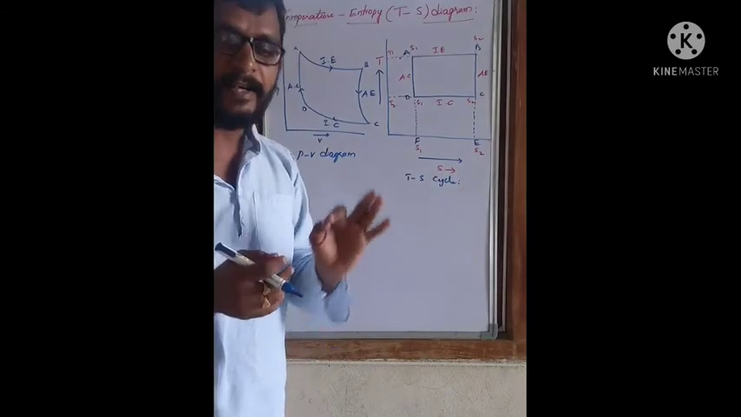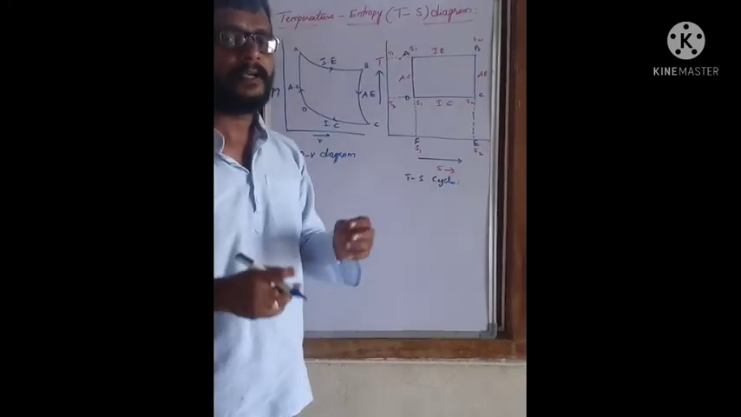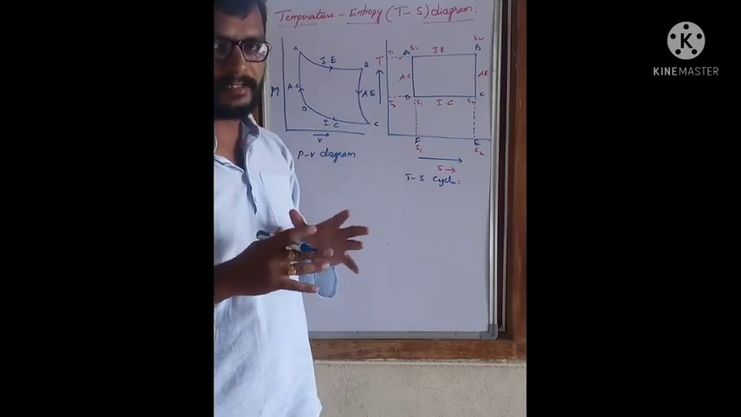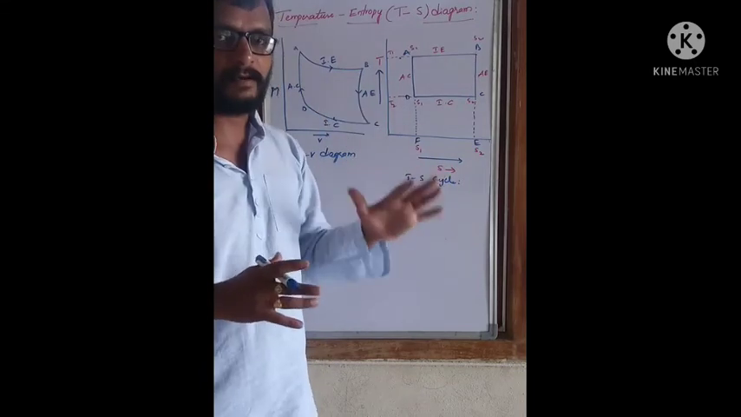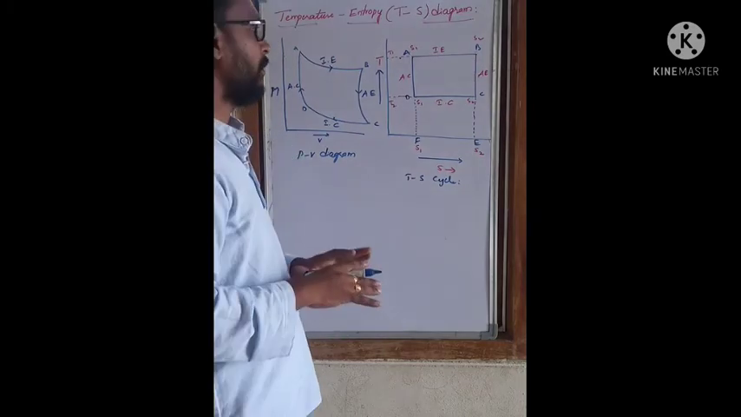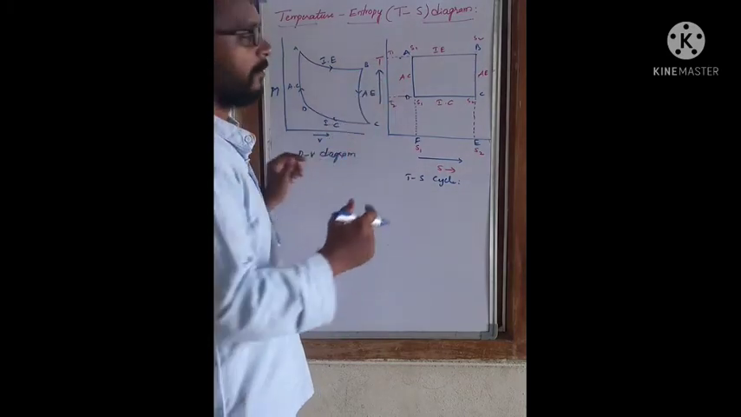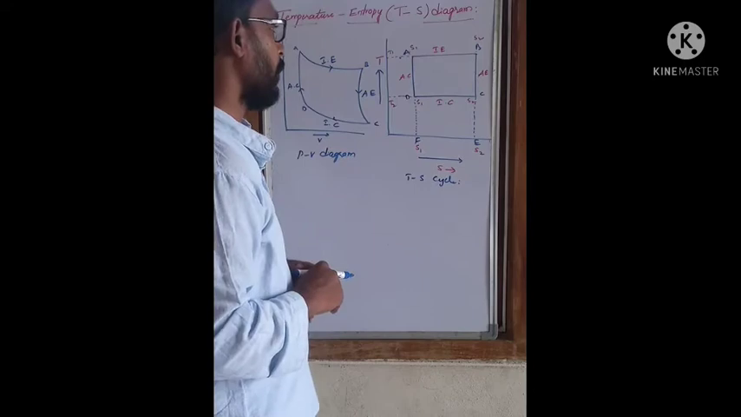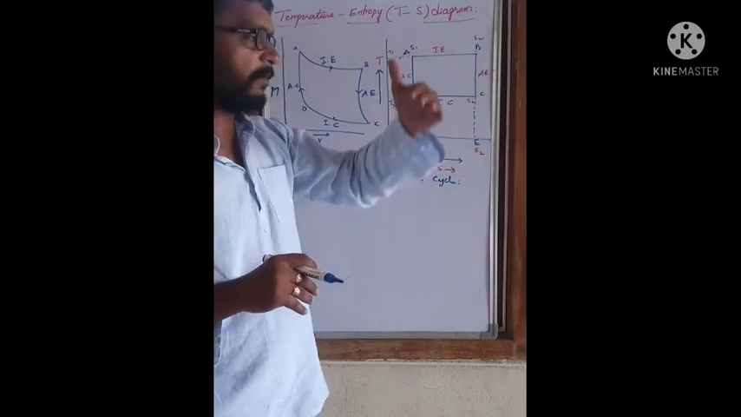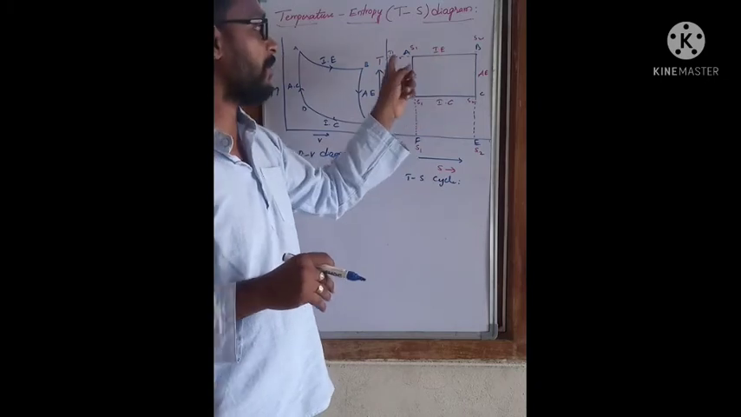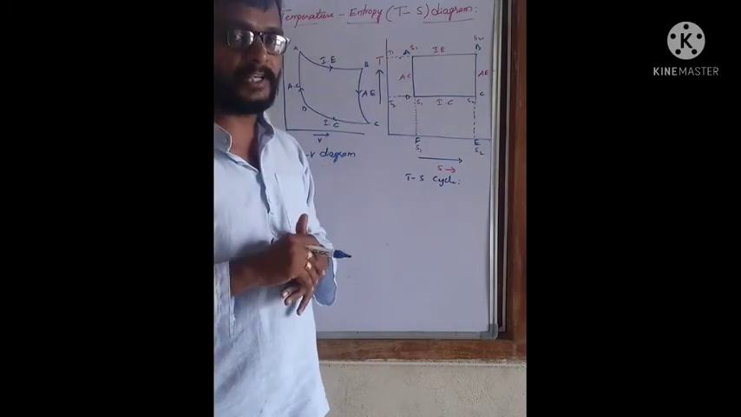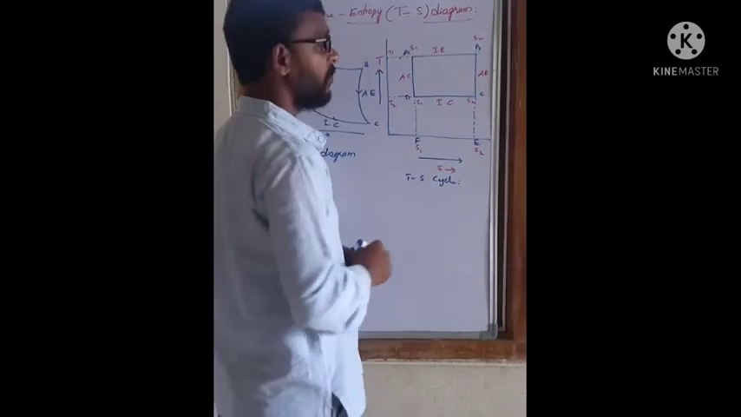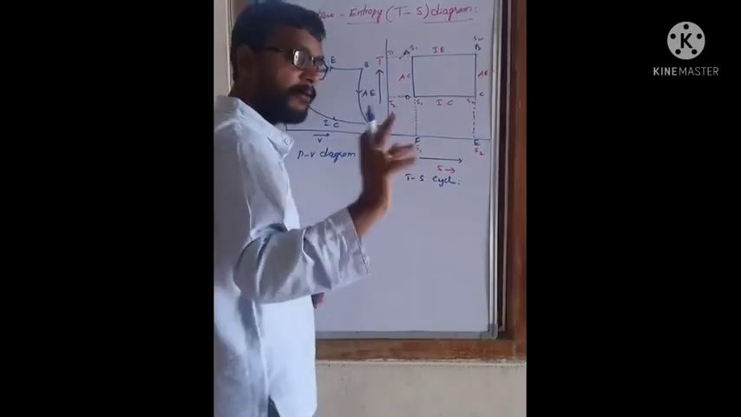So what is constant during the isothermal expansion? We know that during the whole isothermal process, temperature remains constant. So the temperature is T1 degree Kelvin during the isothermal expansion. But something is changing: entropy is changing from S1 to S2. You have to remember that.